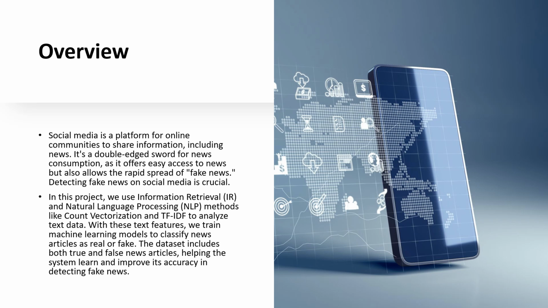In today's presentation, I'm going to talk about fake news detection, which is closely related to information retrieval, the process of collecting, analyzing, and filtering large amounts of online information to find what is relevant and trustworthy. By combining information retrieval techniques with machine learning and natural language processing, we can automatically identify and filter out fake news, helping make the online information we consume more reliable and meaningful. So this is the overview of this project.